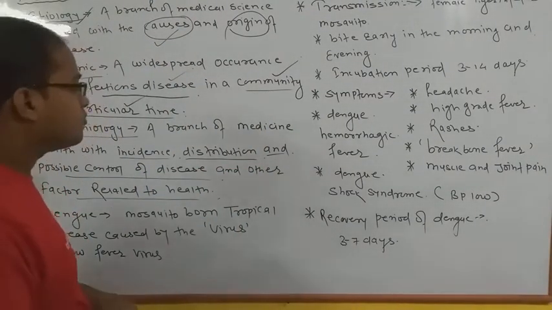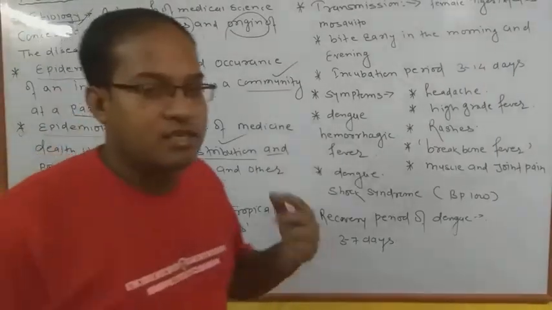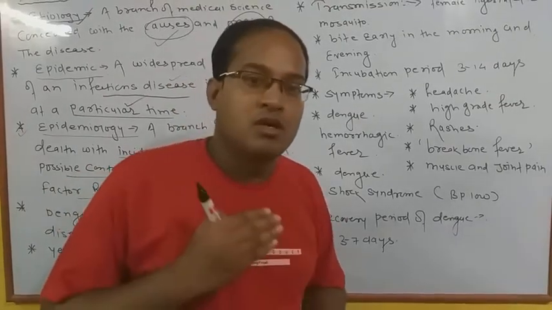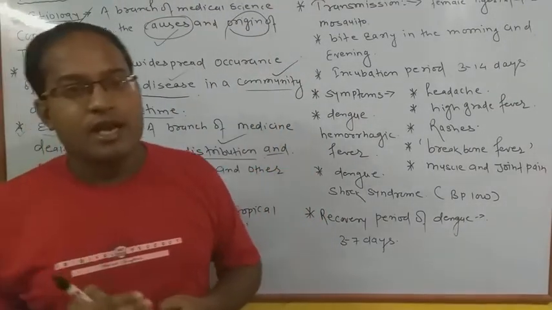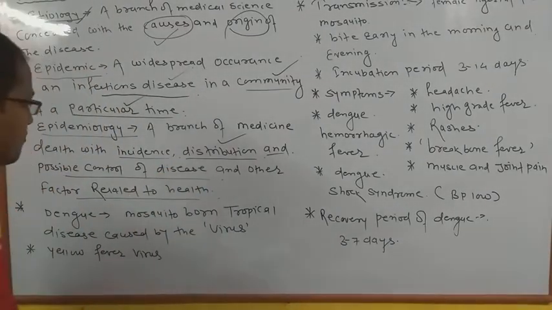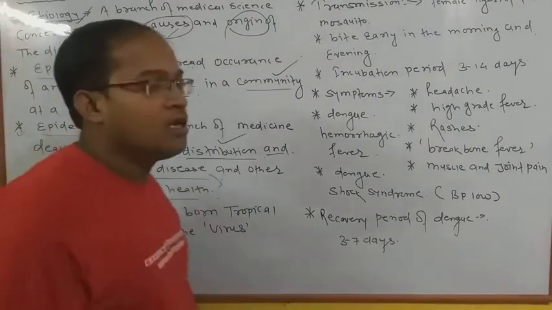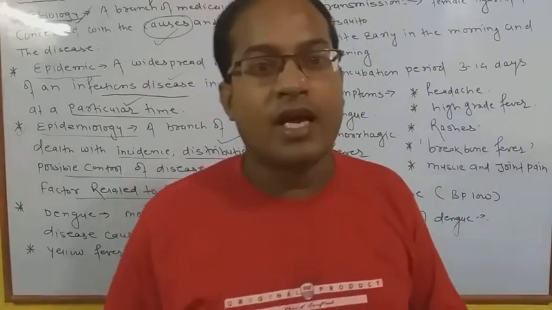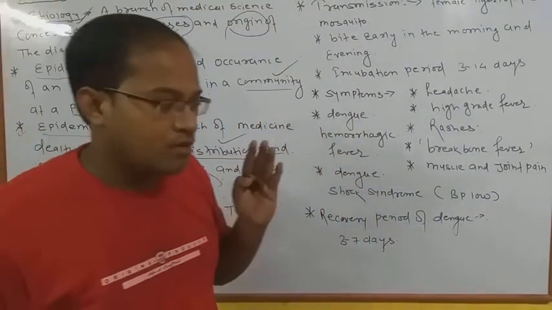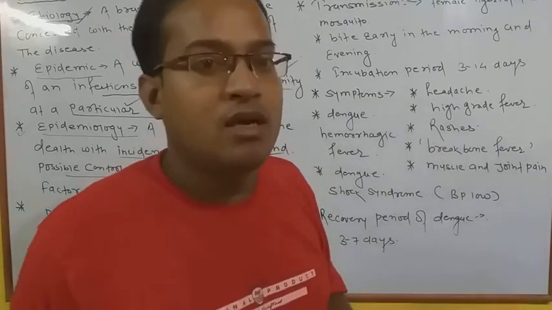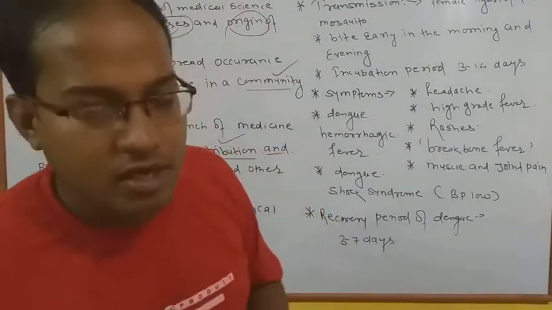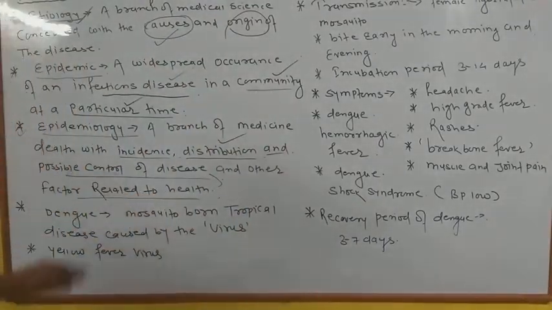And next, distribution, कहाँ कहाँ पे फैला. Generally it spread in India, Africa, Australia. Okay, next England, Britain, most of the countries it has distributed to. And possible control of disease: no medicine has been discovered yet to prevent it for any patient. Okay, that's why most of the patients generally die in a single day. So that is the most important point of epidemiology.